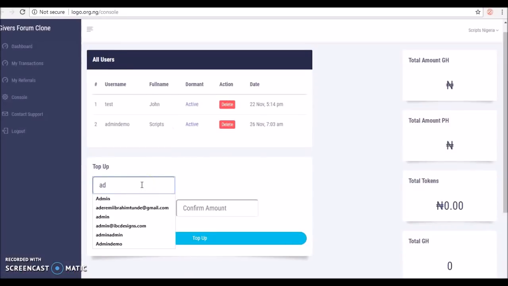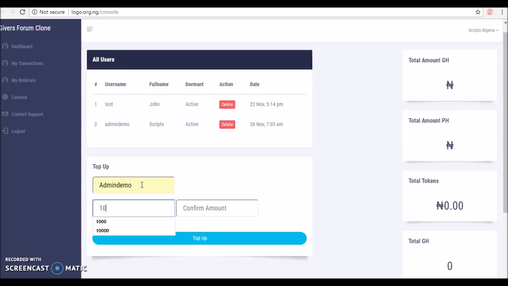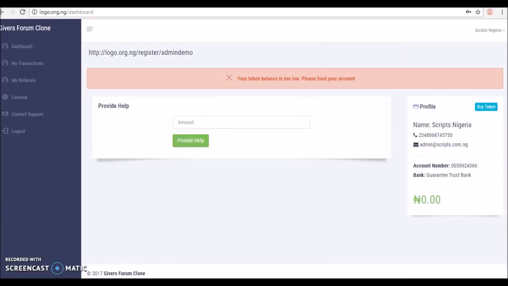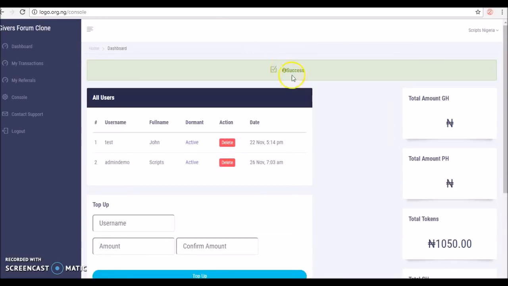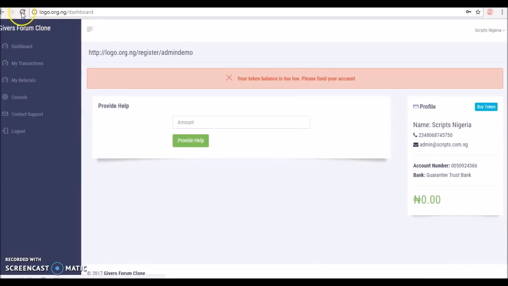His username is admin demo, and the amount of token is let's say 1,000 token. Top up. Success. That means user admin demo has been credited with 1,000 token.